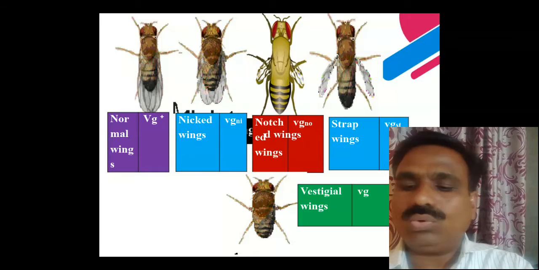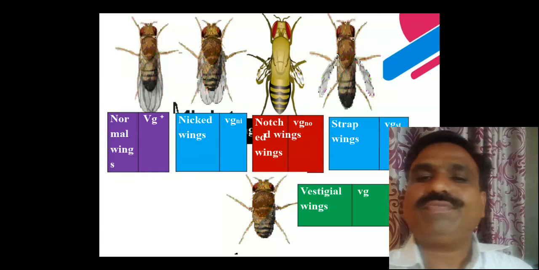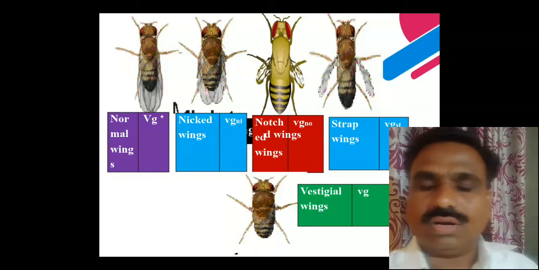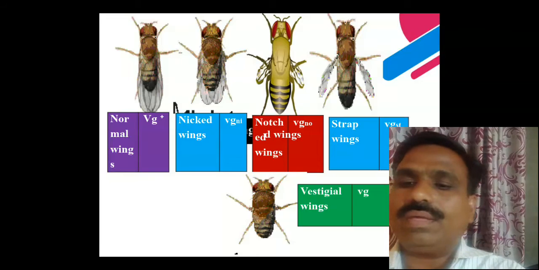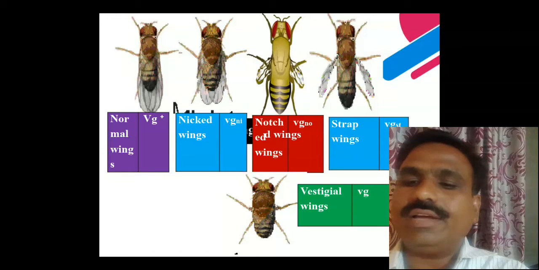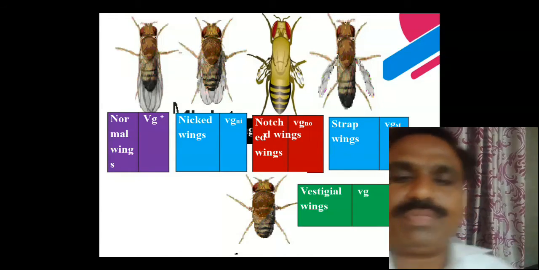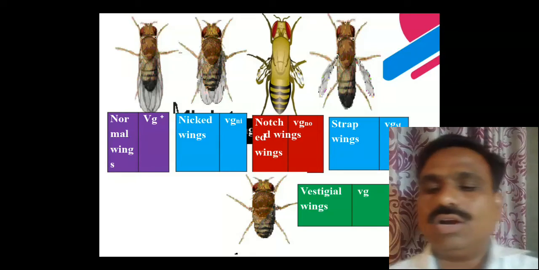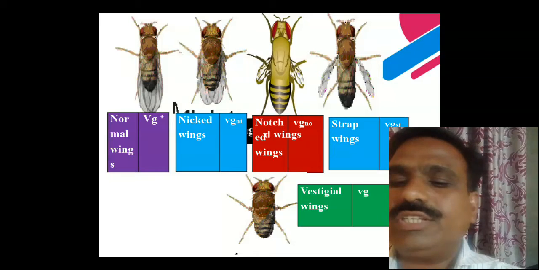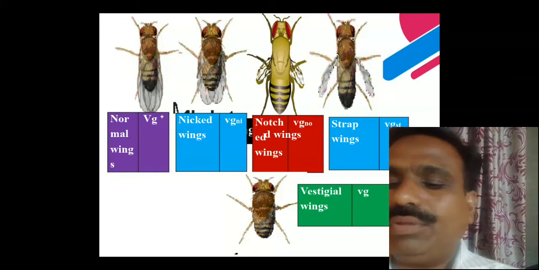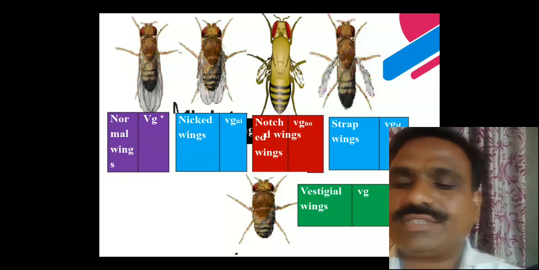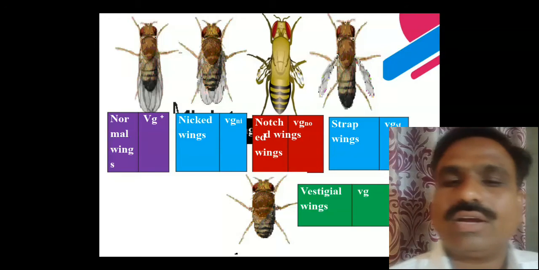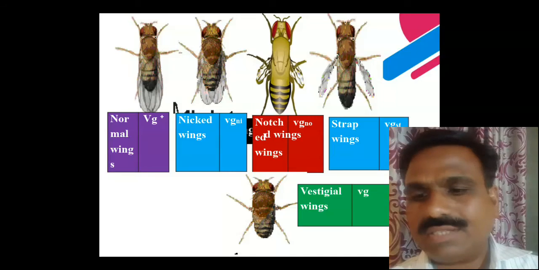Now we have to observe the different types of Drosophila. There are five examples. Here the first one is normal wings. You have to see in these slides and observe what type of wing is normal wings, whose character is controlled by VG plus.